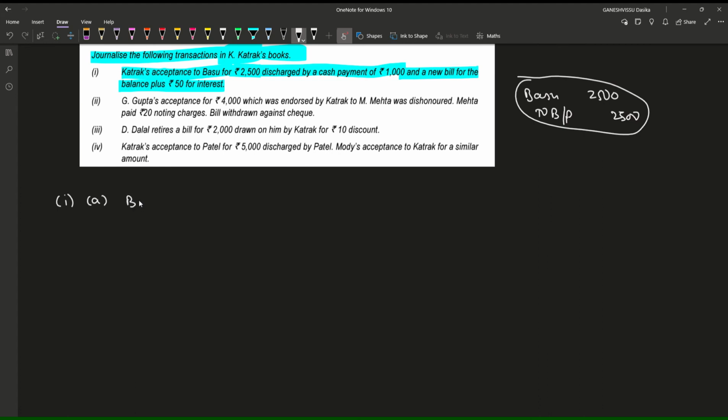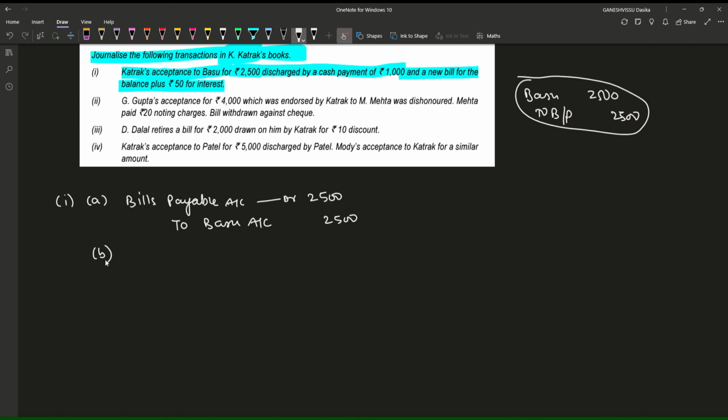So for which we enter the entry Bills Payable account at our 2500. And now what would be the thing? To Basu account at our. So we need to make Basu again a creditor for 2500.